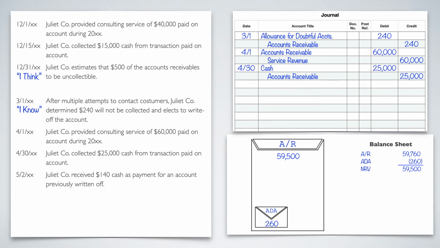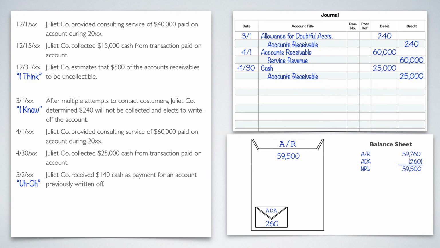All right, the last one says Juliet Company received $140 as payment for the accounts previously written off. So back on March 1st, where we said that we wrote off 240 because we did our due diligence, we contacted them, and they just said they're not paying. They ended up sending us a check for 140. So this is our uh-oh step. This is where we say we made a mistake. We prematurely wrote something off that we shouldn't have.